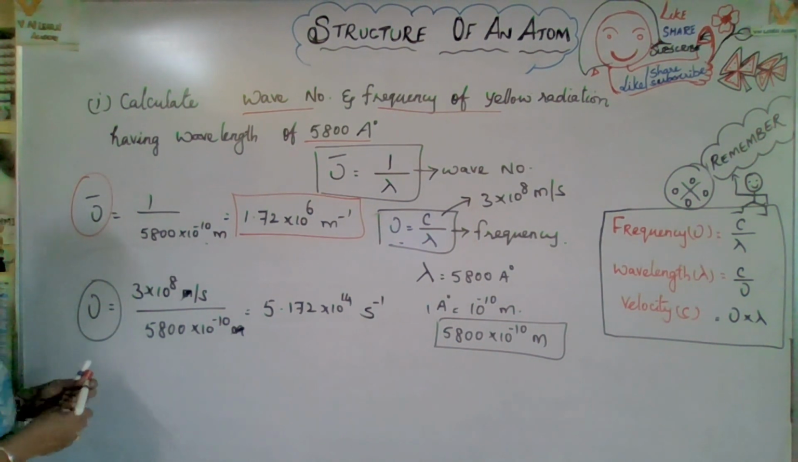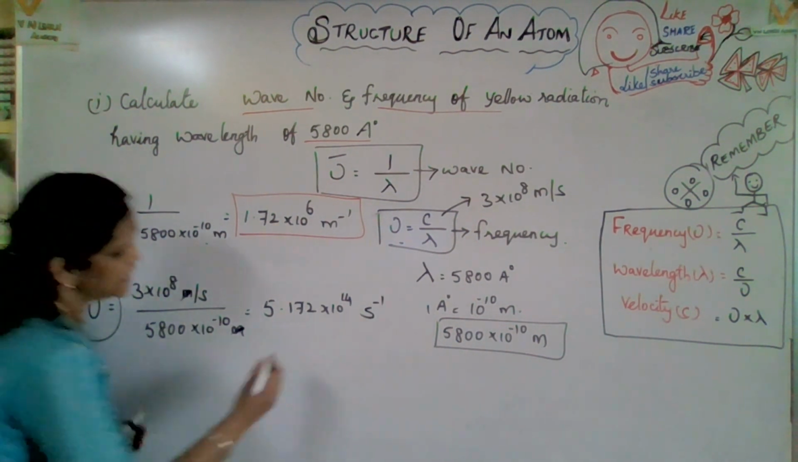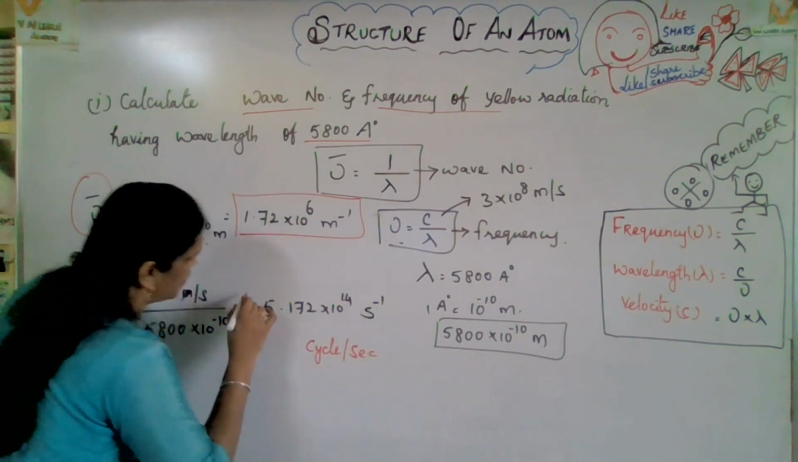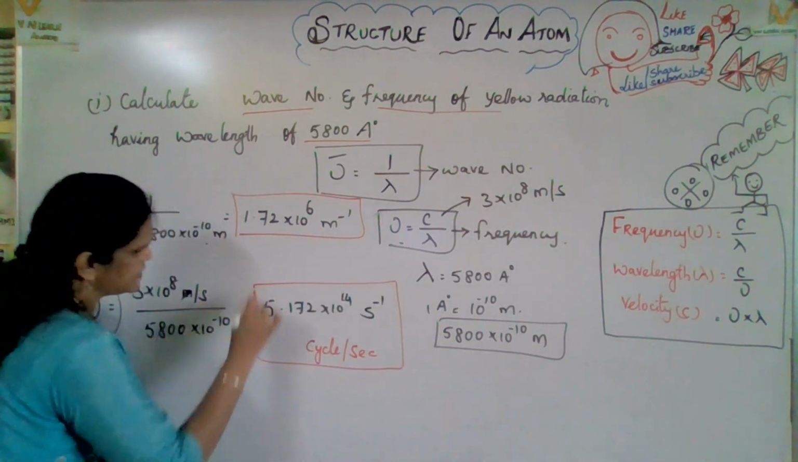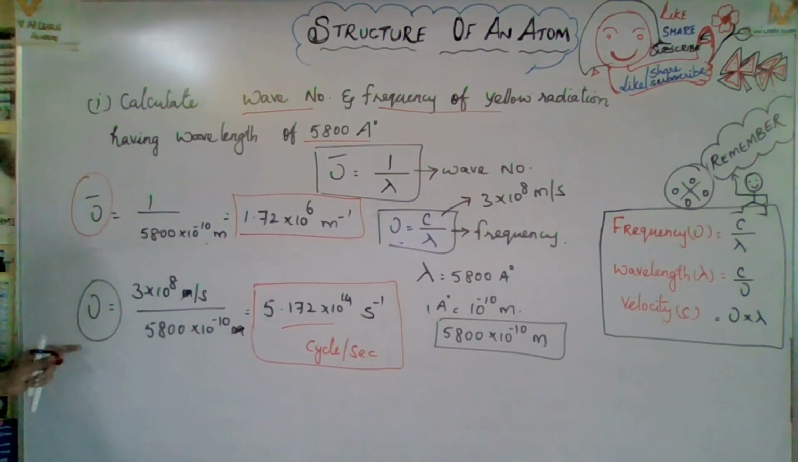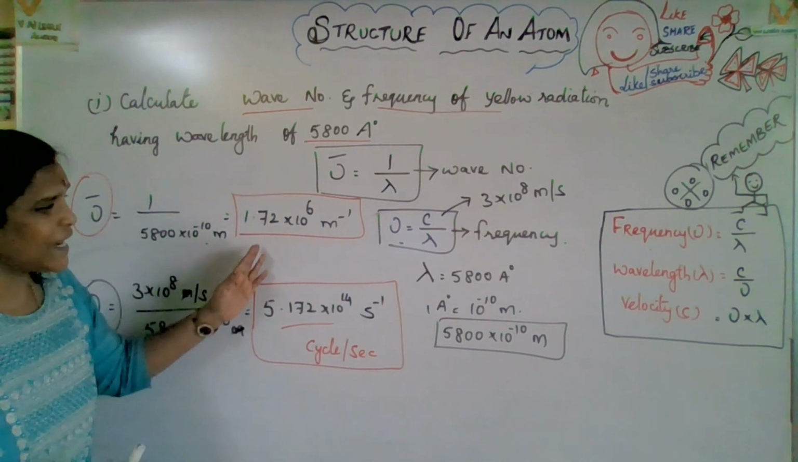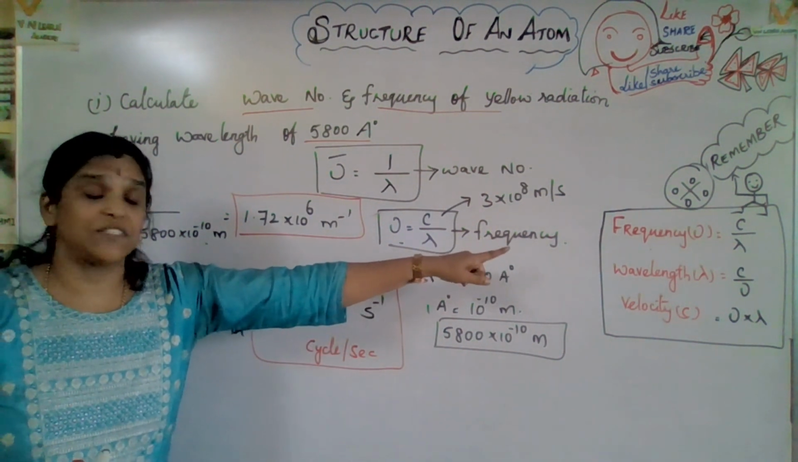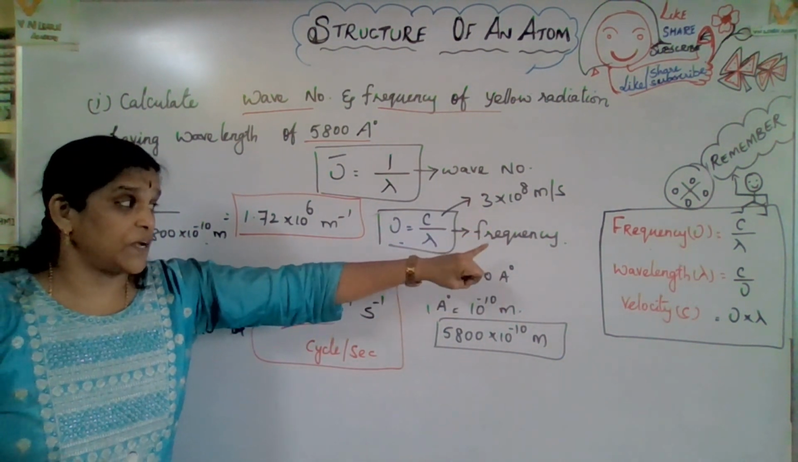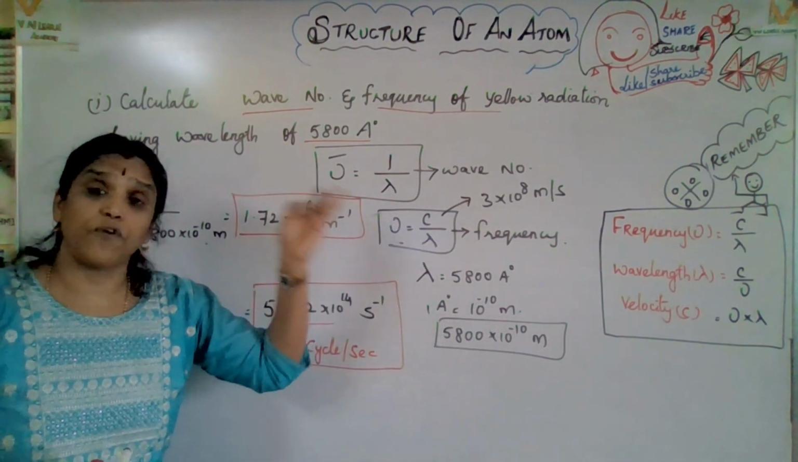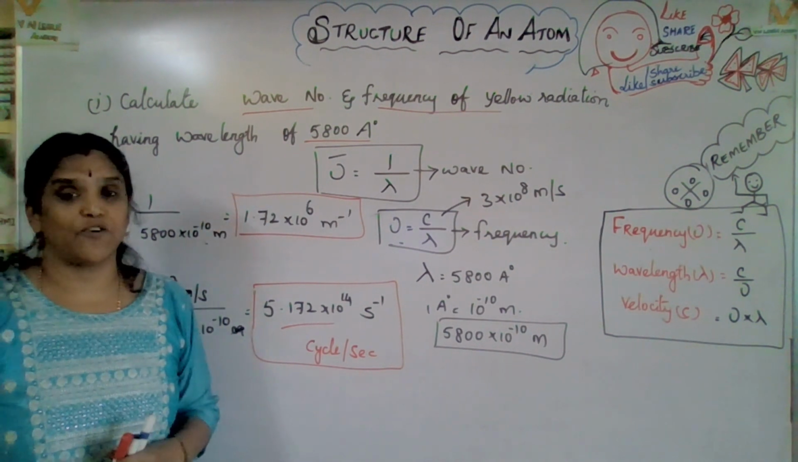Now actually, what is the unit of frequency? It is cycles per second. So this is the value of frequency you are receiving for 5800 Armstrong. Now I think you got a clear idea about how to solve. The main keys, what are those three keys? Frequency, wavelength, velocity. If you follow those keys, those formulas, you can solve such kinds of problems.